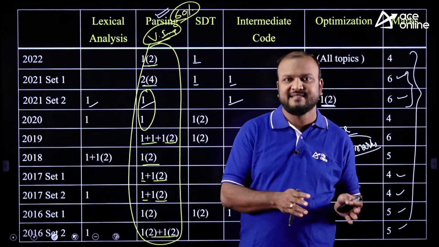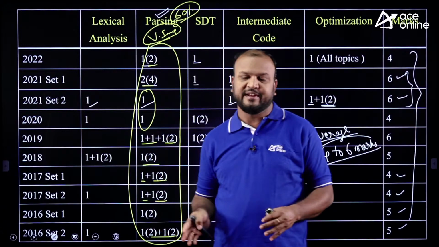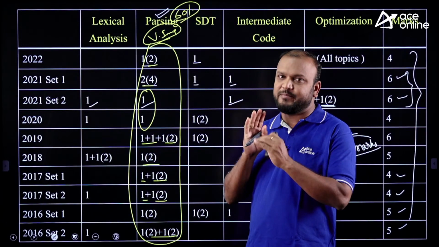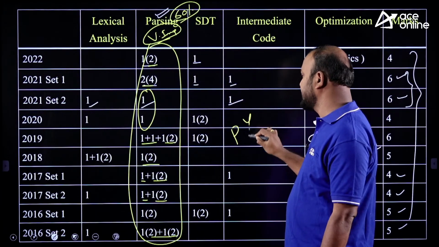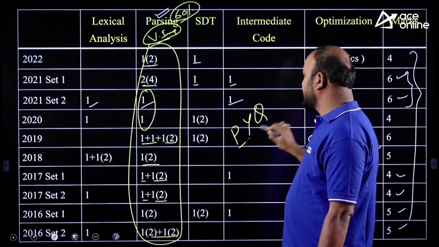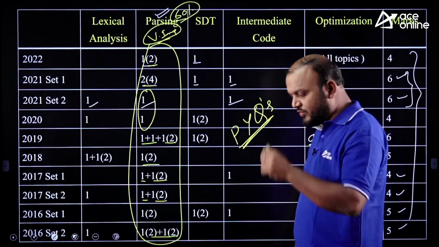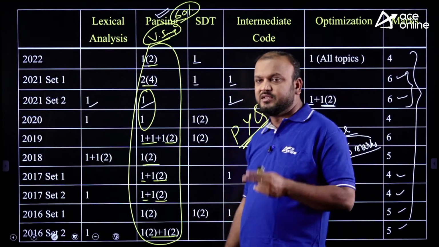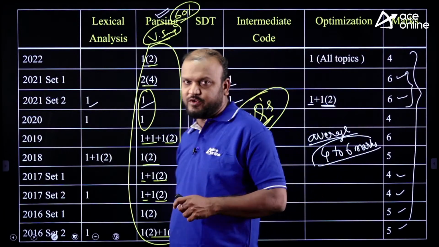Suppose you have already revised it, then you can just review the untapped areas one more time, but focus mostly on the tapped questions, means the previous questions. I am talking about previous year questions. The questions come from which topics in the previous year, there you focus, because this is the month of November, so only 2 months are left. Focus more on the previous year questions. Tapped areas, you focus on them.